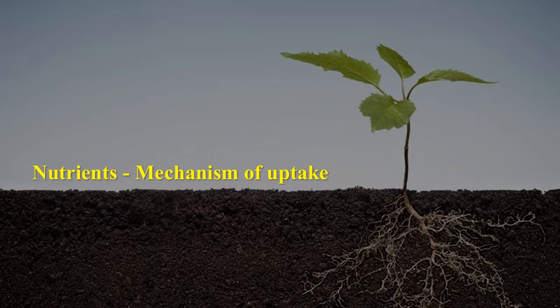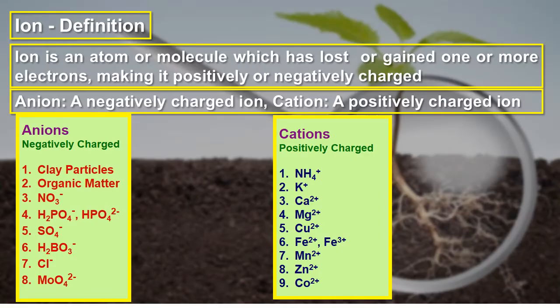Next, coming to the mechanisms of uptake of minerals. Before going to see the mechanism, we first give a general introduction about ions. Any element is taken up by the plant in the form of ions. It may be a cation or anion. An ion is an atom or a molecule which has lost or gained one or more electrons, making it positively or negatively charged. If it loses an electron, it becomes positively charged. If it gains an electron, it becomes negatively charged. This negatively charged ion is called an anion and the positively charged ion is called a cation.